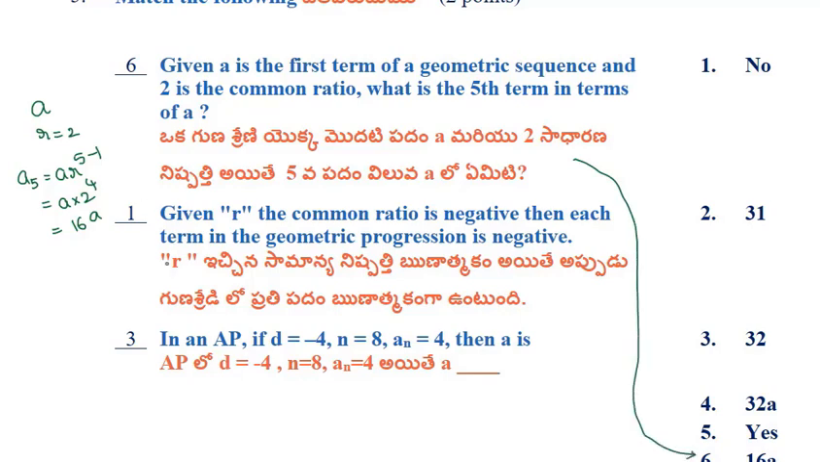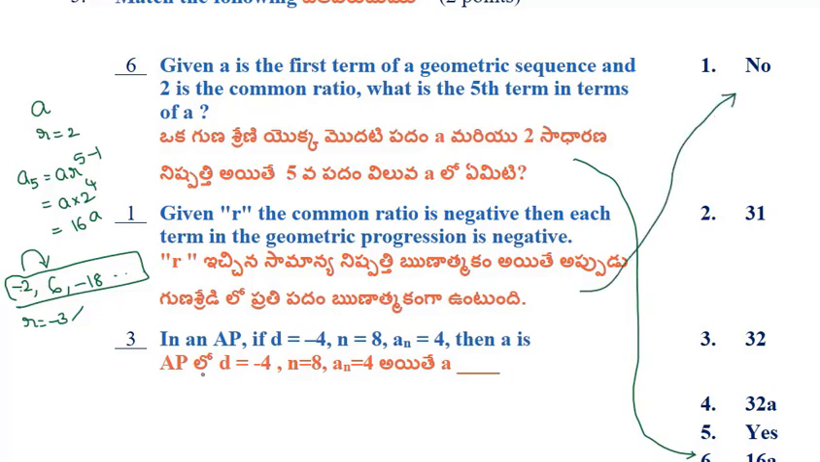Next, given r is the common ratio and the common ratio is negative. Let us take an example. First term is minus 2 and common ratio is minus 3. Minus 2 into minus 3 is plus 6. 6 into minus 3 is minus 18 and so on. This is the GP. So every term is not a negative term. One is positive and one is negative. So alternatively terms will come. So it is a false statement.